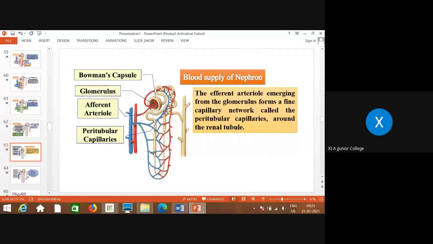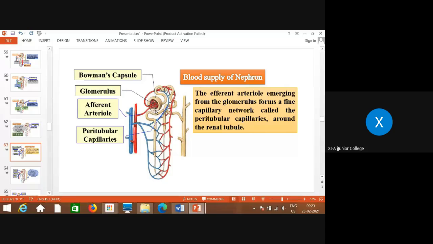So how does the blood supply of the nephron take place? From here, the efferent arteriole emerging from the glomerulus forms fine capillary networks, that is, the peritubular capillaries around the renal tubule. Now what are peritubular capillaries? These are the renal tubules which are surrounded by blood vessels. So these are all called peritubular capillaries. So this is the network of peritubular capillaries.